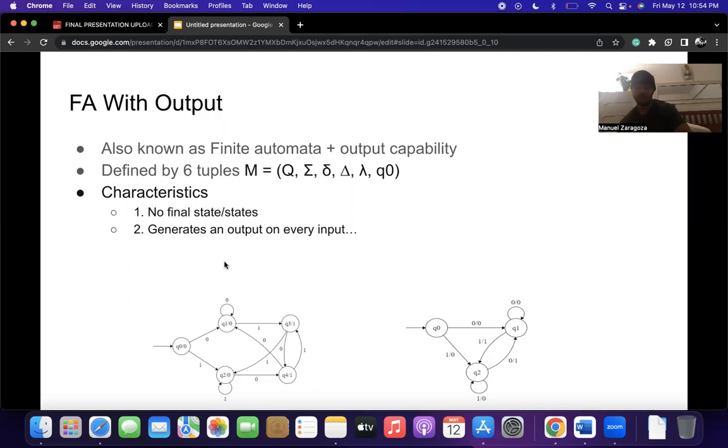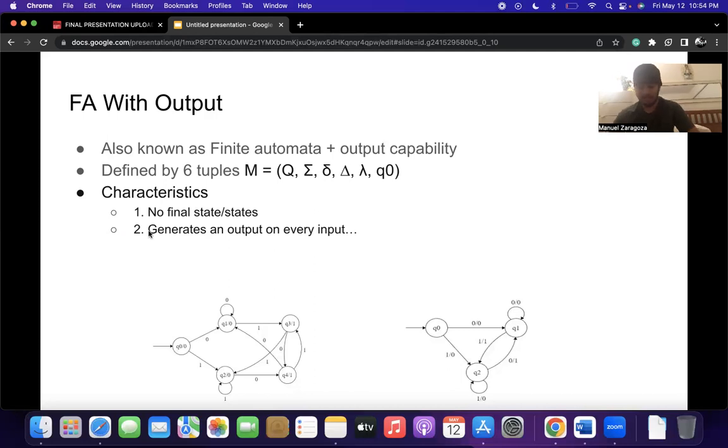Finite automata with output is defined by 6 tuples as following. This is the 6 tuples right here. Basically, Q represents the finite non-empty set of states. Sigma represents the finite non-empty set of the input alphabet. And then this symbol right here represents the state transition function. And then this symbol, which I think is delta, I'm not too sure, represents the output alphabet. And this symbol right here represents the output function. And then q0 is the initial state.